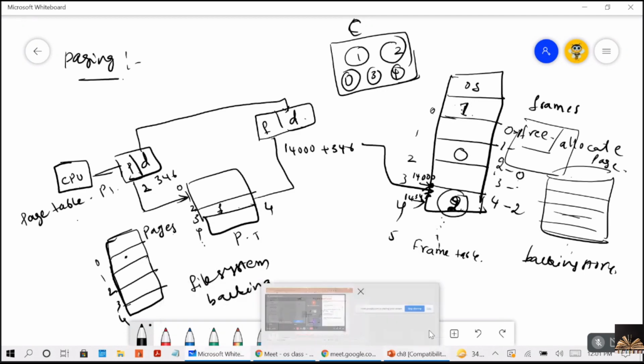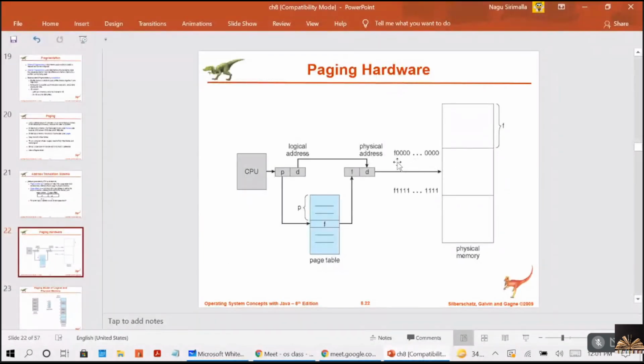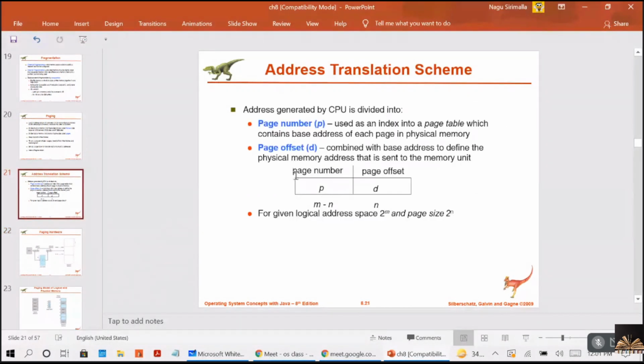So ఇక్కడ మనకి బైనరీలో రిప్రజెంట్ చేశారమ్మా అడ్రసెస్. This frame is starting from 00000 to 11111 అనుకుంటే. So these two addresses will be added. The physical address, that is the frame plus offset, together you will be getting the exact location where the CPU is generating the address. Guys, you understood? So try to see these points. You will have page number and page offset.